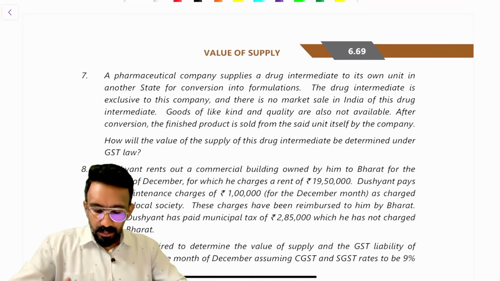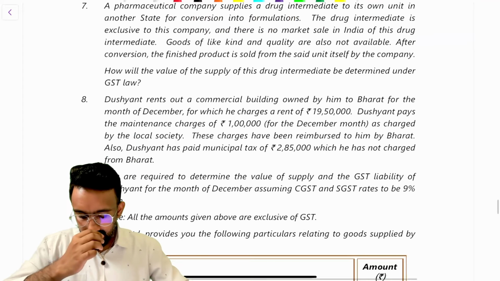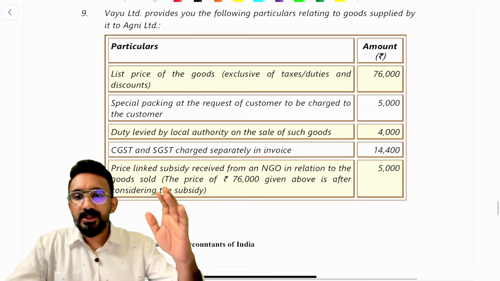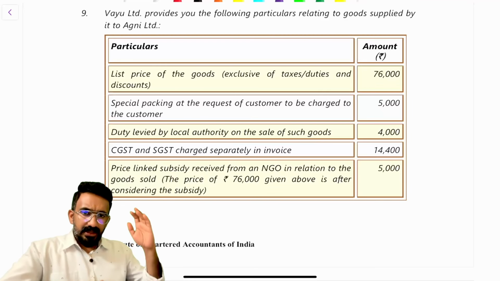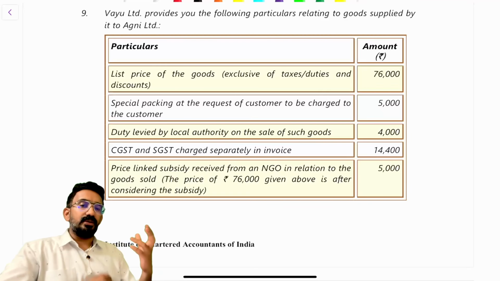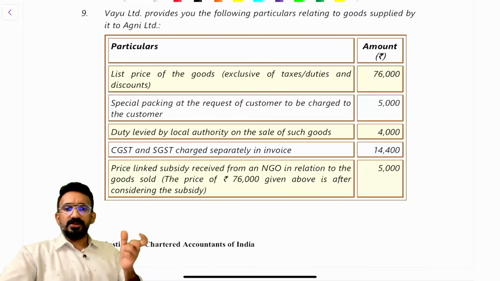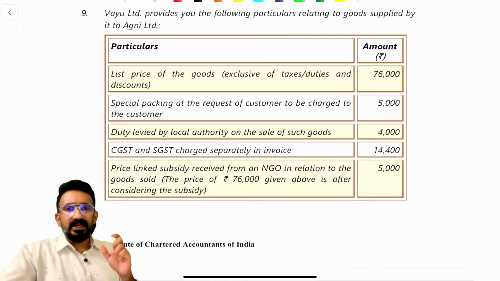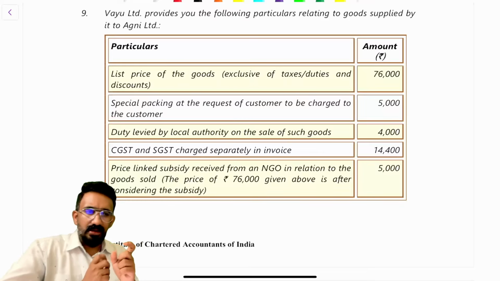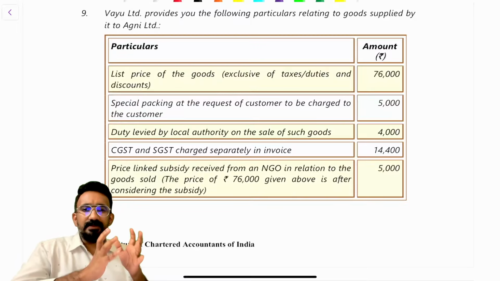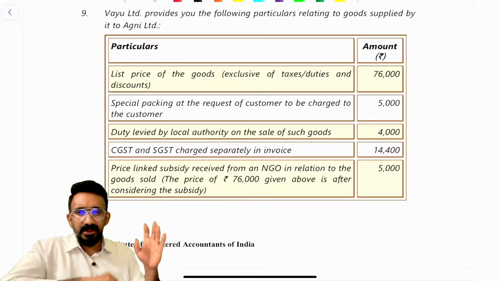If you have the ICAI material, you might want to go to 6.69 and we can look at one question there. If you look at question number 9, this is a typical, simplest question that they ask on value of supply. There are better questions than this. There was an ICAI additional question bank, which has a question on Singhal Brothers. That's one question that covers everything. There's a question on Jonty Limited or something. These are questions which are good in this area, but this is a simple question.